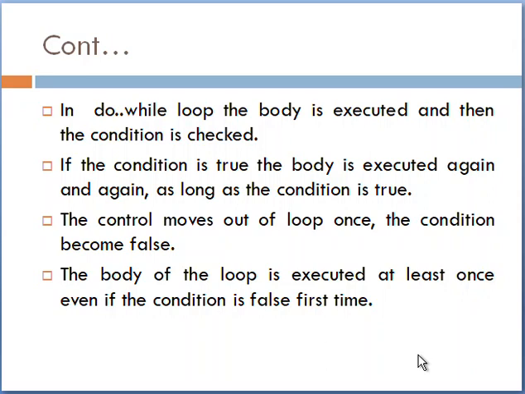So in that case, we can say the body of the loop is executed at least once. In do while, the body of the loop being executed once is compulsory, and if the condition is false, then we will exit from the loop. But once, the body of the loop will be executed.